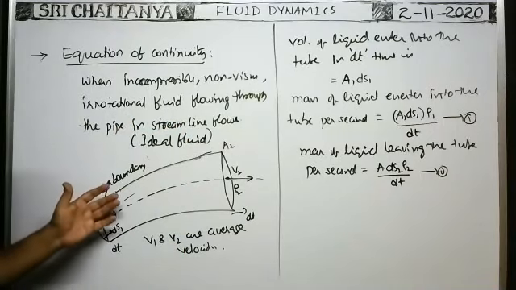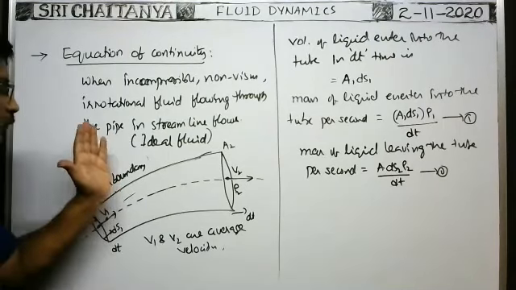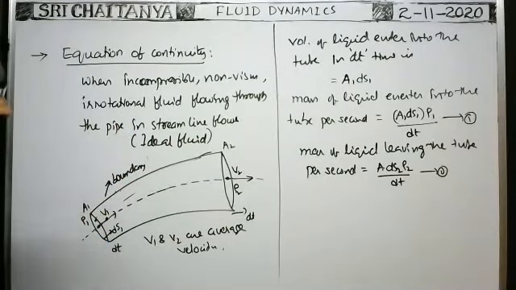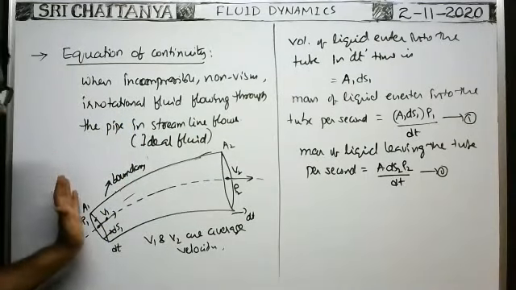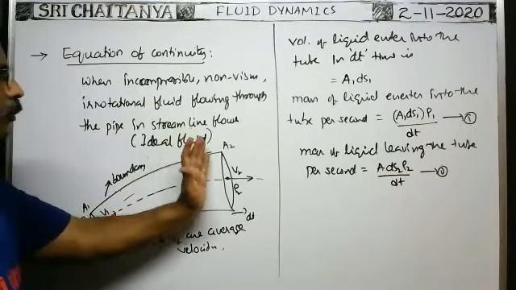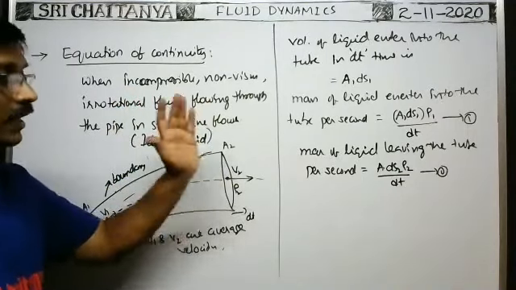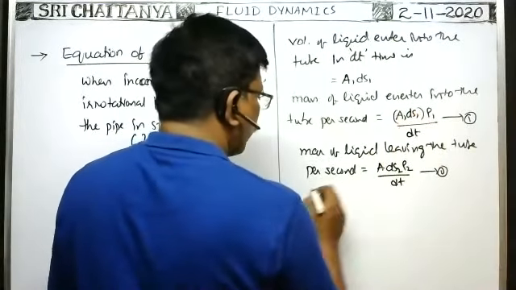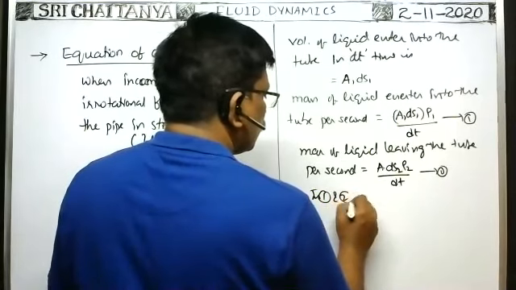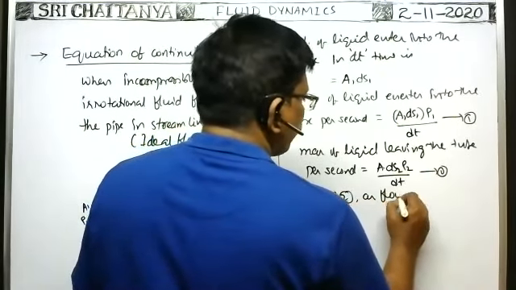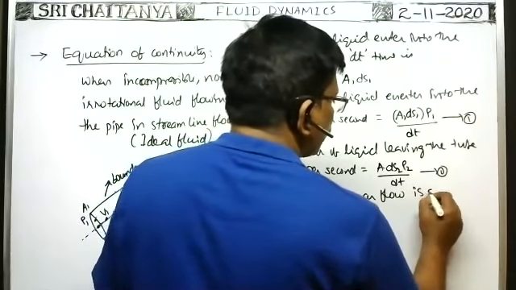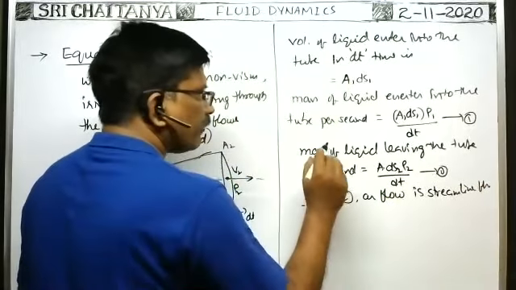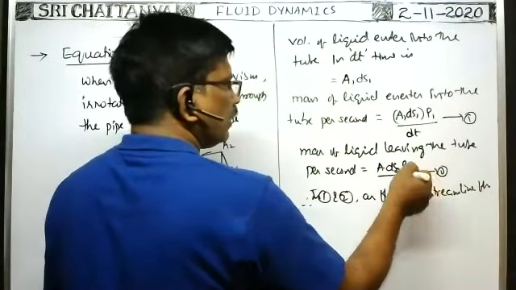Whenever in the streamline flow, as there is no perpendicular motion to the fluid particles perpendicular to the boundary of the fluid flow, okay, then whatever the mass of the fluid entering into the tube per second, the same amount of mass of the liquid must come out through the other end of the tube. Okay, so therefore from 1 and 2, as fluid flow is streamline flow, mass of liquid entering the tube per second is equal to mass of the liquid leaving the tube per second.